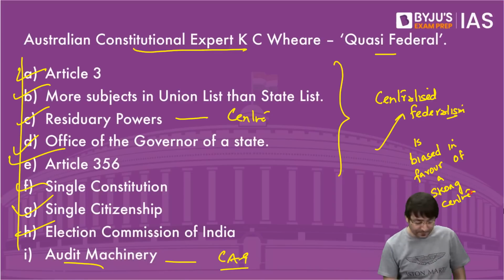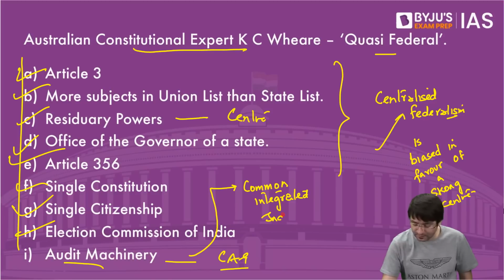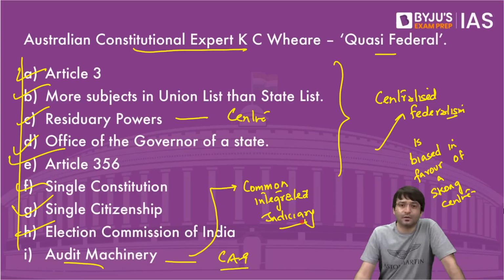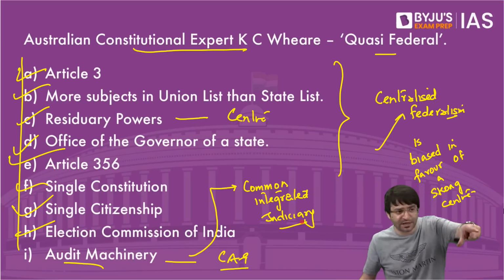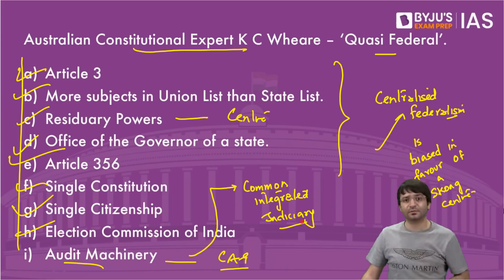And not just that, we have common integrated judiciary. High court judge can be transferred from one high court to another high court, appointed by the president, can be removed based on the resolution of the parliament.